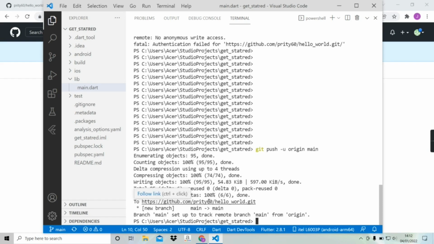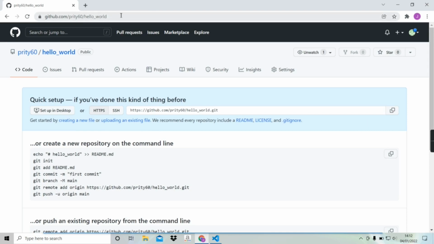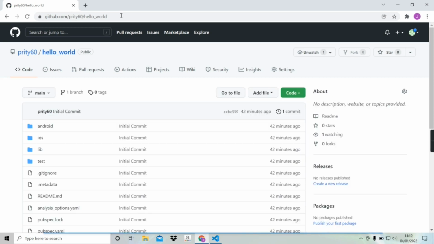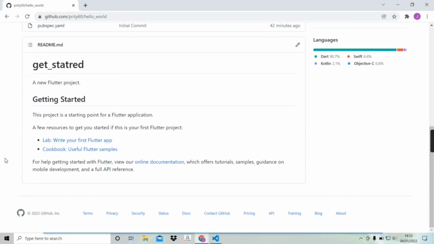Now we will check whether the codes have been added to the repo or not. For checking, let's go to the browser. Now I'm gonna close this tab and reload the site. After reloading the site, we can see the Hello World repository and all the codes added. So this way we can host our project remotely by typing a few commands.